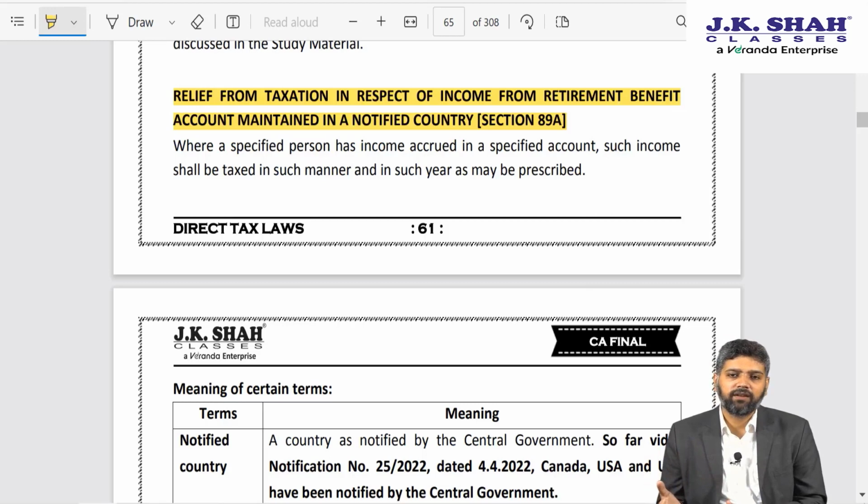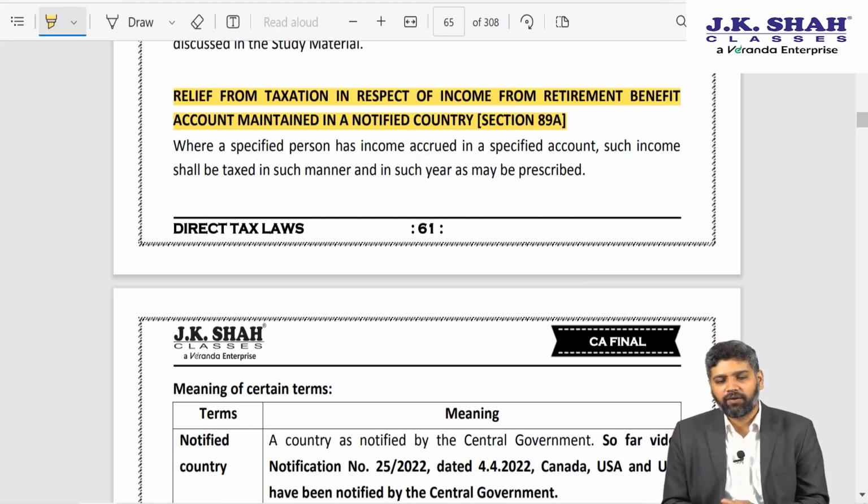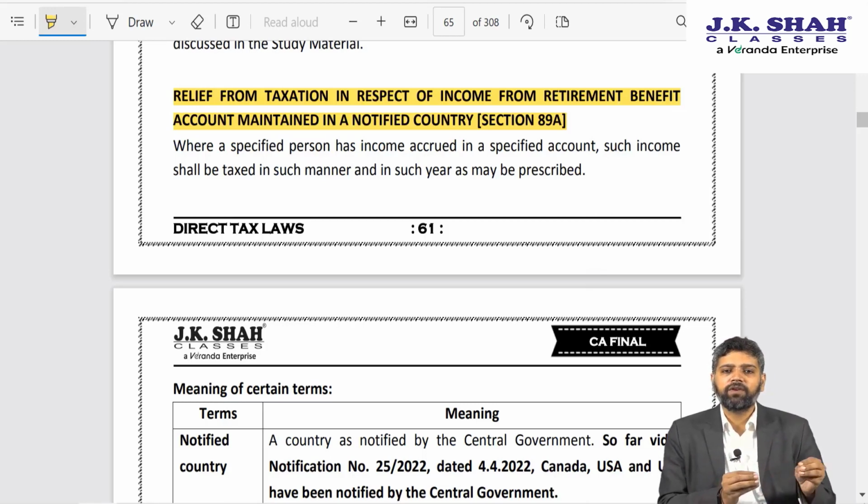After their retirement, they come back to their home country, that is India. Now in those countries, when they are doing their job or occupation, a retirement benefit account is created by their employer. Over the course of their employment, contribution is made to those retirement benefit accounts, and thereafter post retirement they can withdraw money from those accounts for the purpose of sustenance.